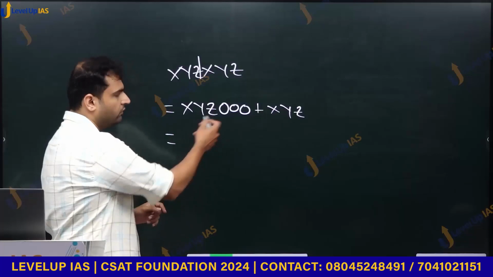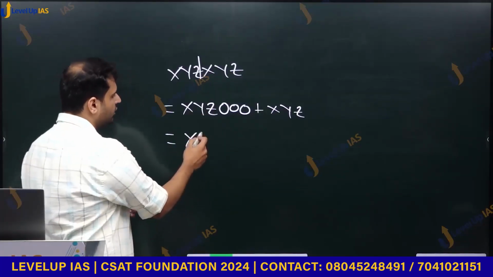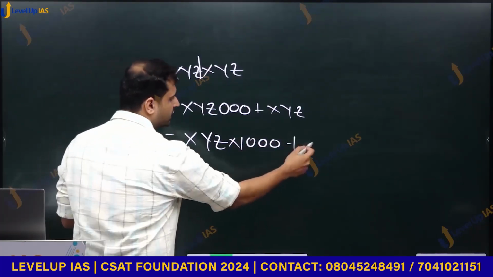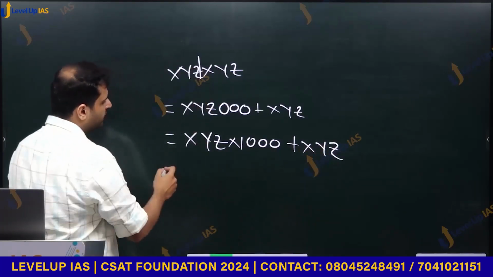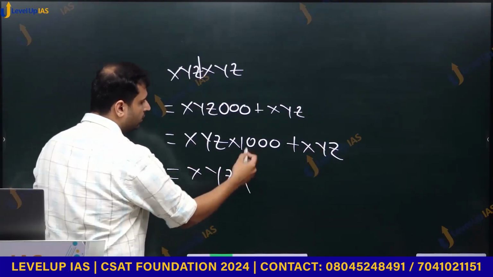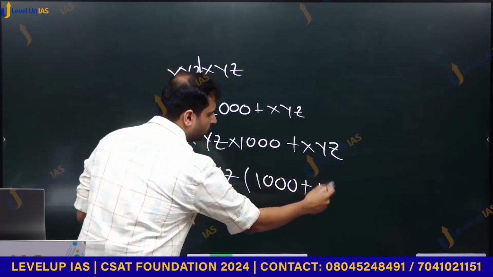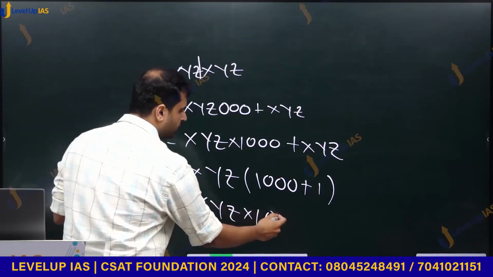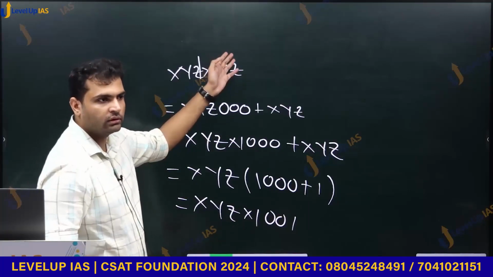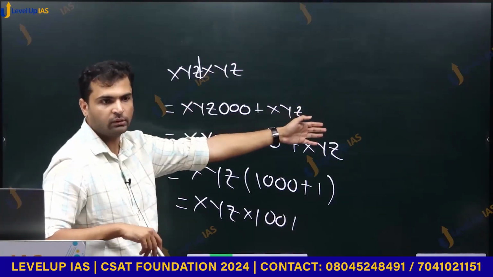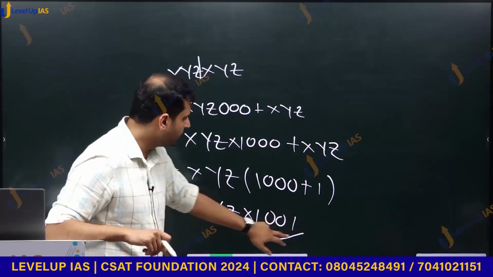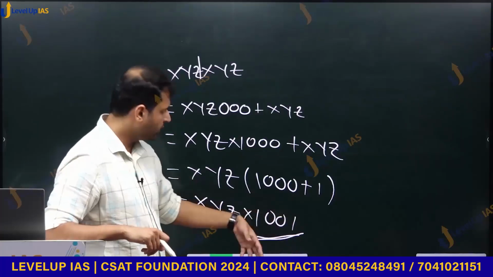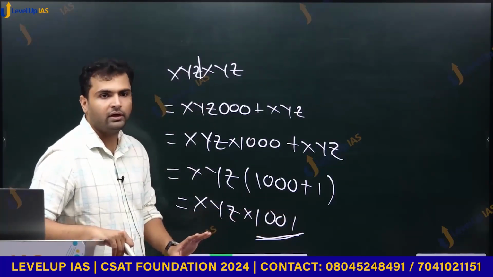Here what we do is, we write it like this, and this xyz 000 is nothing but xyz into 1000 plus xyz. Now we take xyz common, so we get xyz into 1000 plus 1. This is nothing but xyz into 1001, which is what we began with in that other PYQ. And this particular 1001 is divisible by all of 7, 11 and 13. You can check it. You have to check that. It is not that easy.